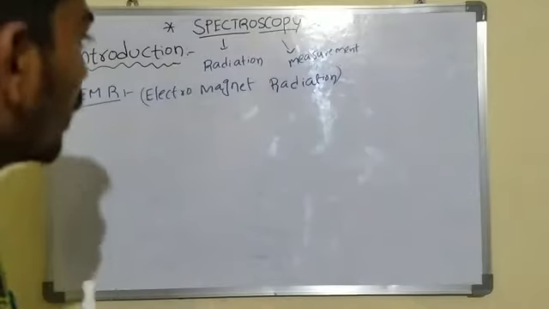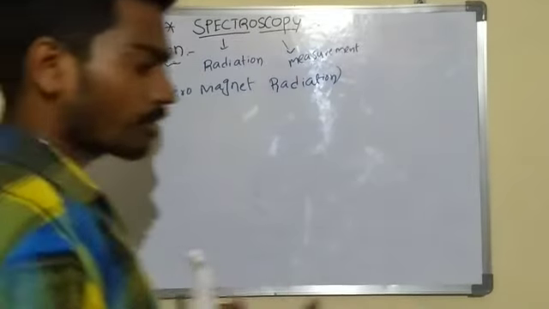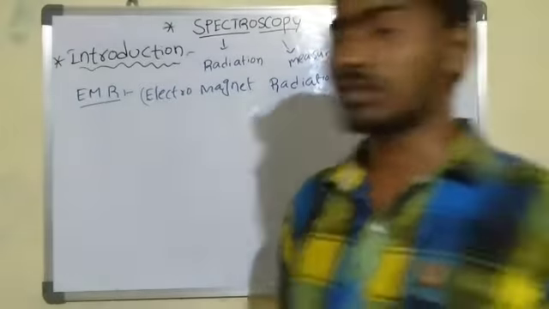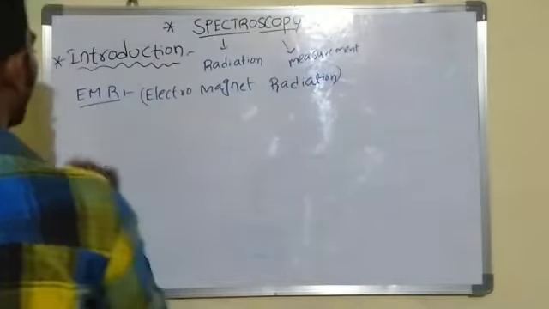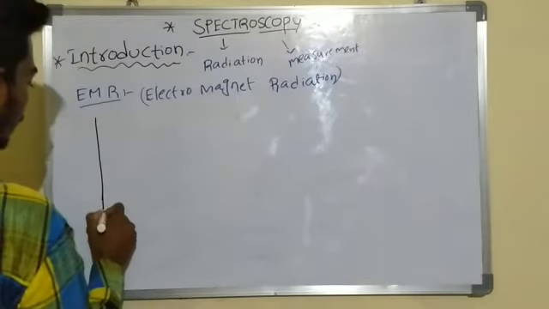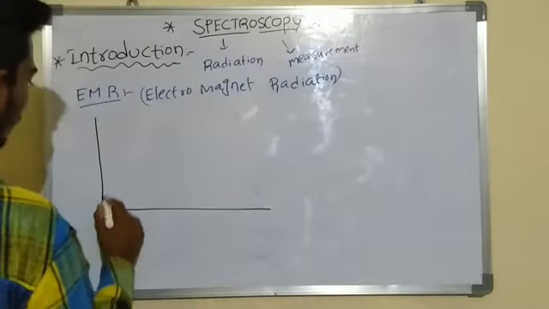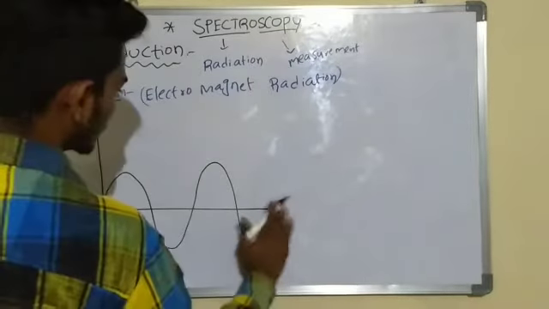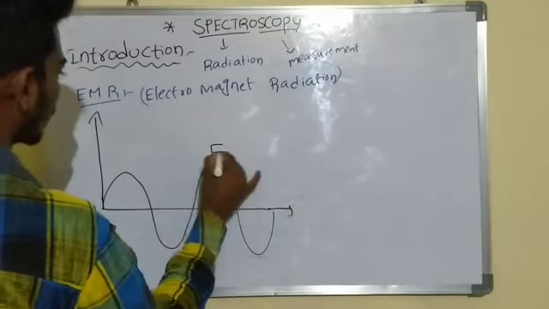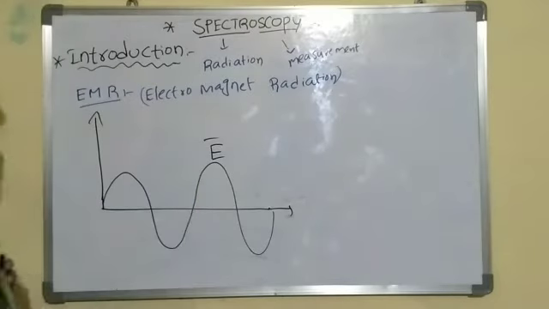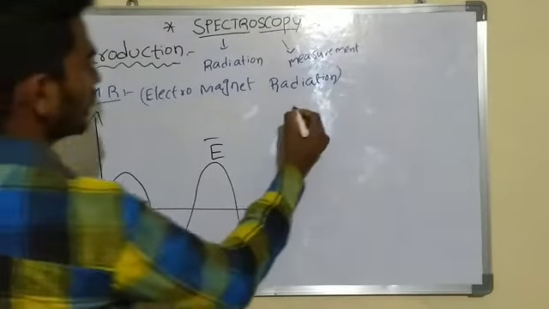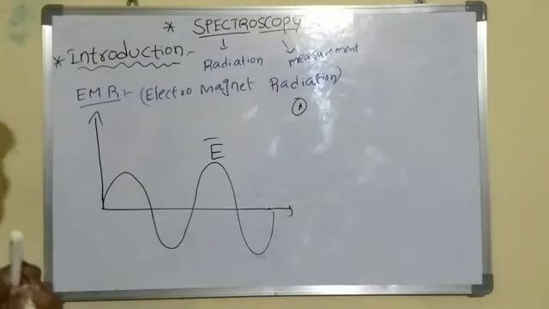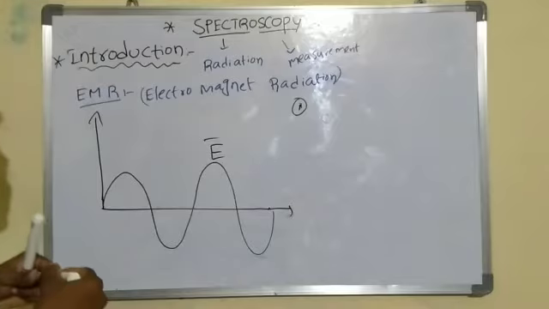Before I give you examples, the properties or characteristics of a wave. Let us consider an electric wave, that is E bar. The properties of waves are the characteristics of the waves.